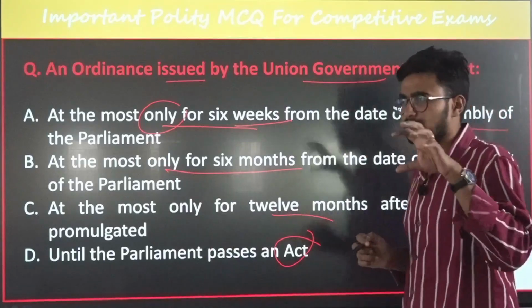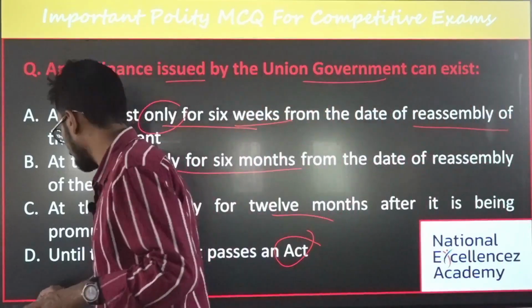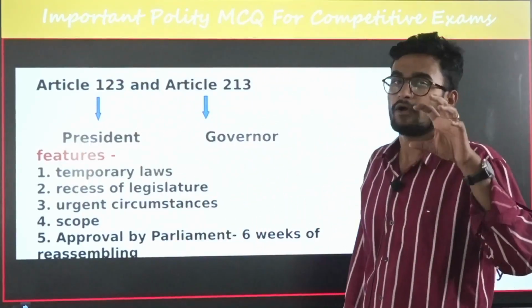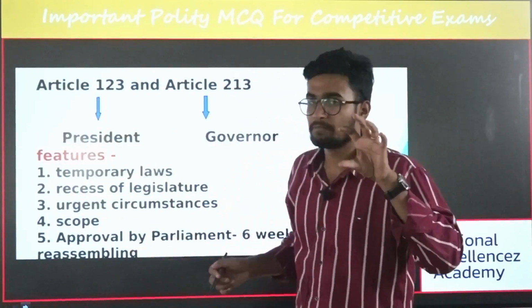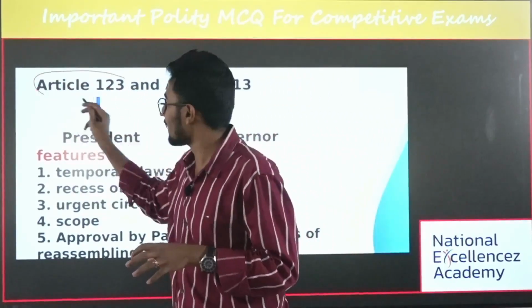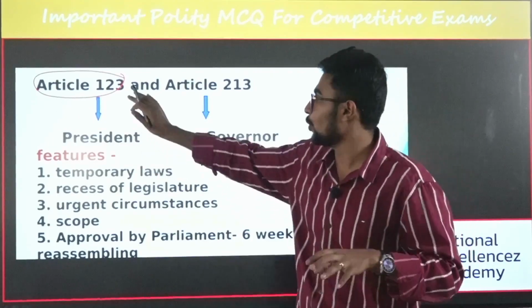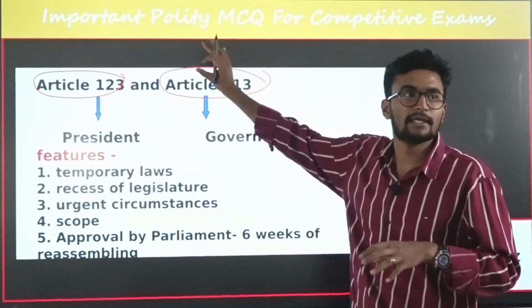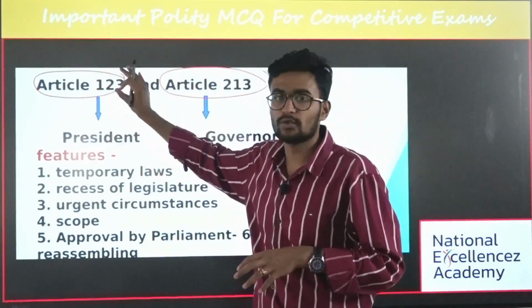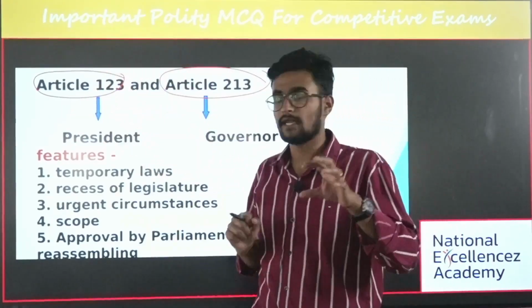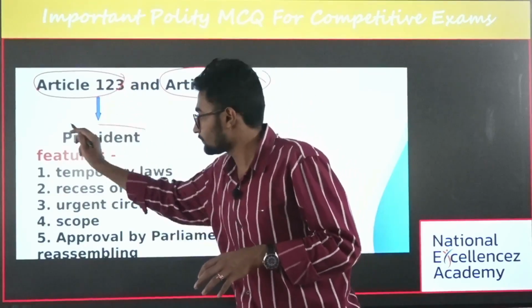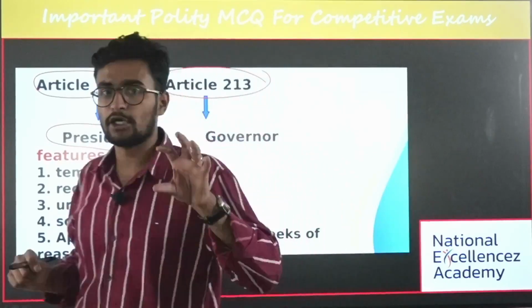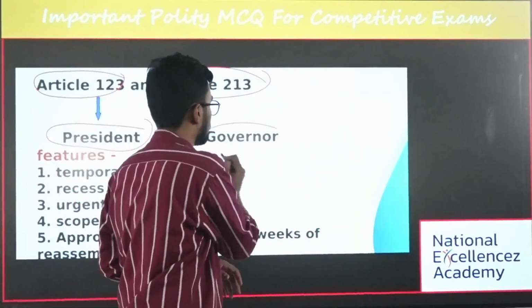Okay, what is the answer for this? You should know a few basic things about ordinance making power. The ordinance making power is derived from Article 123 and 213. Again, this article is most important. Under Article 123, the president has been given the power with respect to ordinance, whereas under Article 213, the governor has been given the powers.